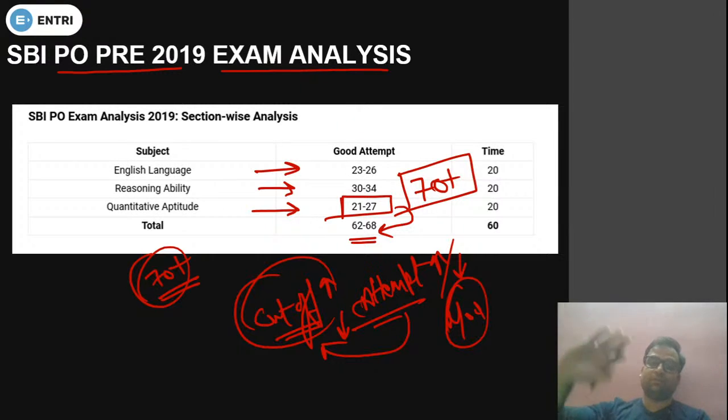कि भाई मैं तो 80 करूंगा. I will attempt 80. I will attempt 70. I will attempt 90. Do not set a target. Just give it the best shot of yourself. Okay, but your target should be that you have to attempt the maximum with good accuracy, and that will be only possible how? If you know the correct approach of solving different kinds of questions.